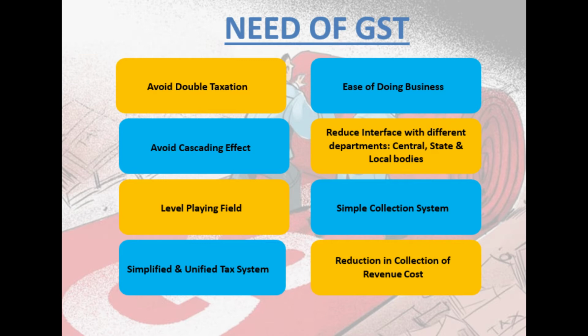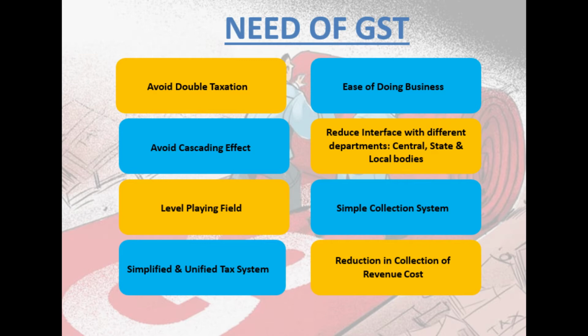Then the level playing field will be there for manufacturers in all the states, correct? And the country will be treated as one market. It will emerge as one market, as our Prime Minister has said, one nation, one tax. So level playing field, right? And then a simplified and unified tax system means you have to deal only with one authority called the GST authority.